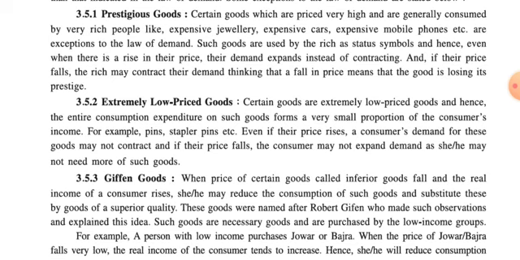Basically, this type of rich people in the context of the Indian economy is very few, and that's why only 10 to 15% of people are doing this kind of behavior, but their behavior is contrary to the normal law of demand, that is the inverse relationship, and hence it is called an exception to the law of demand. Now let us discuss the thing which is given in your textbook, that is certain goods which are priced very high and are generally consumed by very rich people.